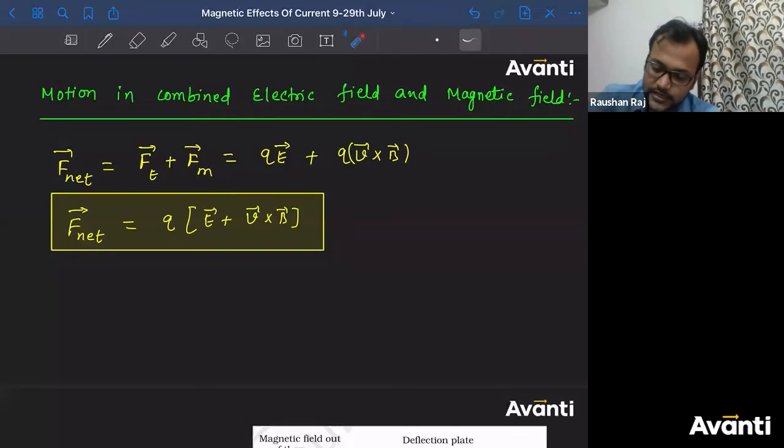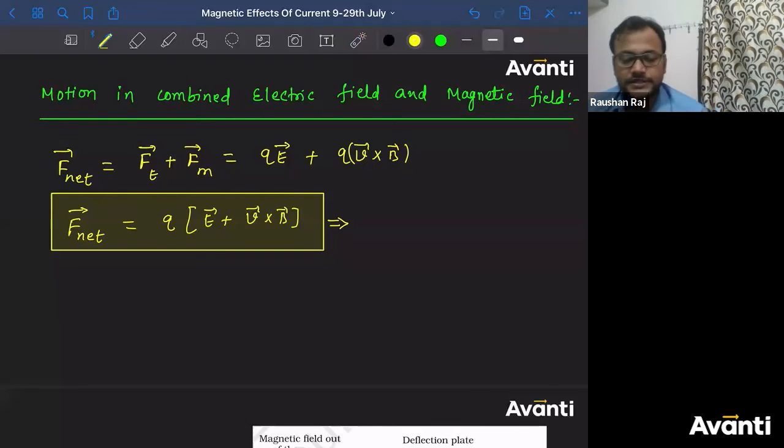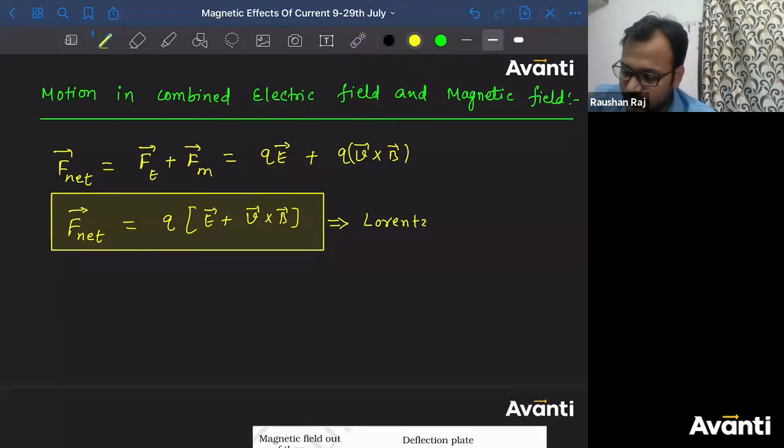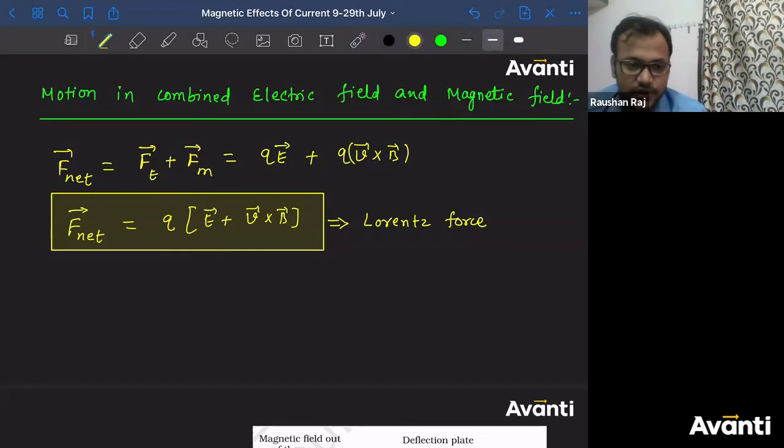Before going to that, what do we call this force? What is the name of this force? The resultant of electric force and magnetic force is called the Lorentz force. Based on the direction and magnitude of this force, you can decide the nature of motion of the charged particle. All right.